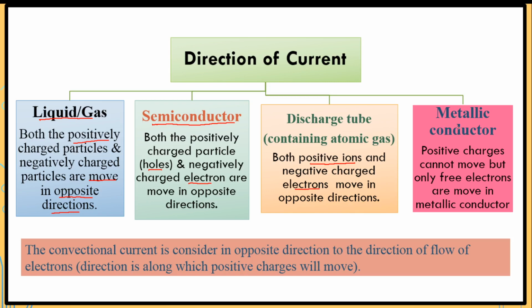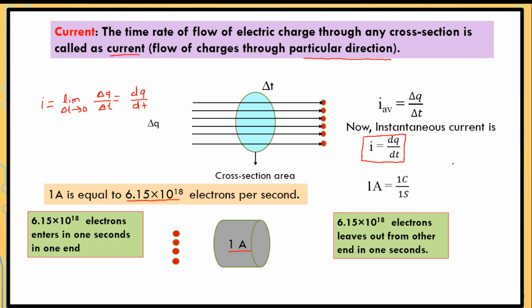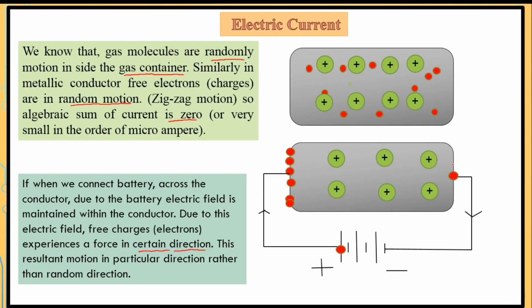But in a metallic conductor, what will happen? In gas, liquid, semiconductor or discharge tube, positive as well as negative charges move in opposite directions. But in a metallic conductor, positive charge cannot move, only free electrons move. So we can say that in a metallic conductor only the free electrons move, but the positive ions remain in place.